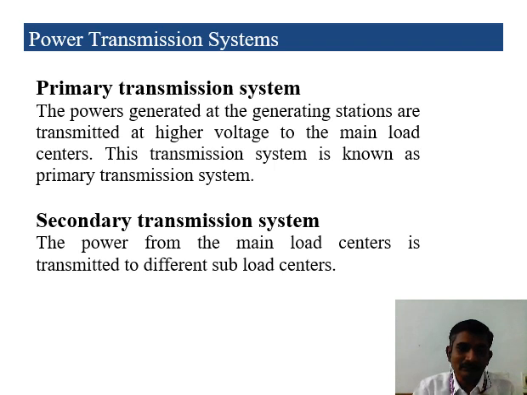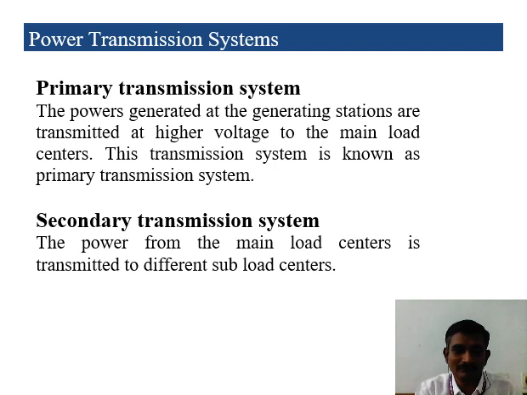To avoid that, using transformers we step up the power we generated at 11 kV to 230 kV. The 230 kV runs through the transmission system, through the transmission wires, the overhead lines, and then reaches the substation. That is called the primary transmission system. The secondary transmission system is at, say, 33 kV, depending upon the requirement.